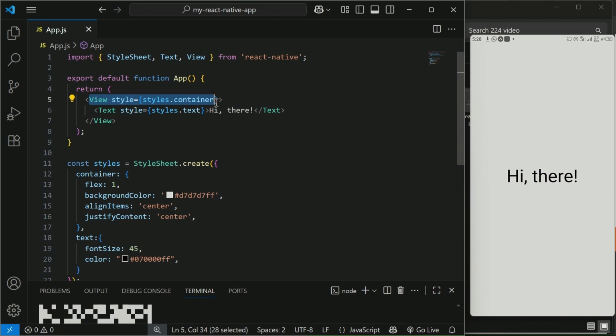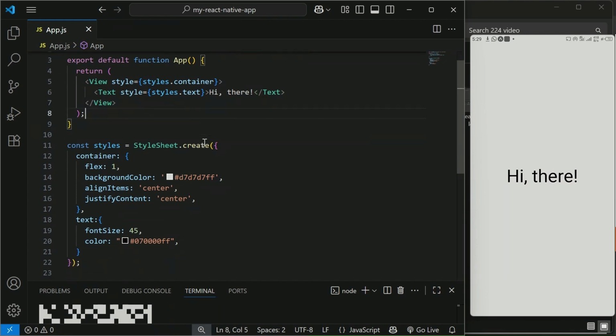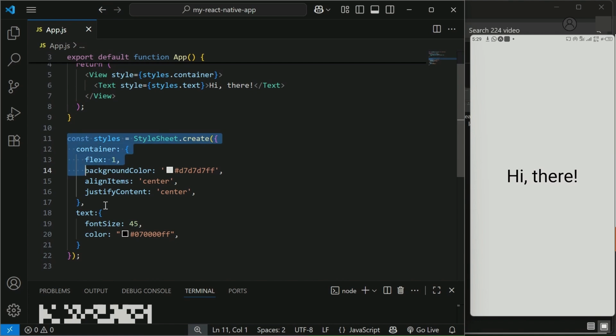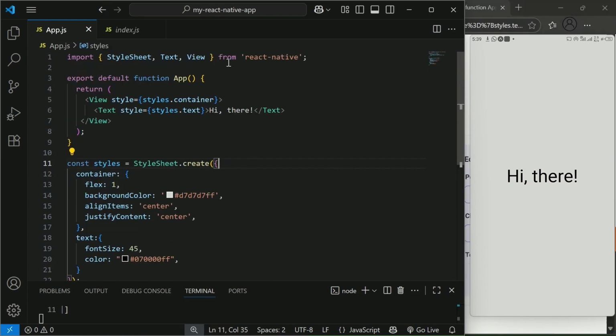Okay, so what we need here is, however, we need the return. Then we need to export a default function, the app name. Then we now return the view. Whatever it is we want to show on the screen will be inside this return.